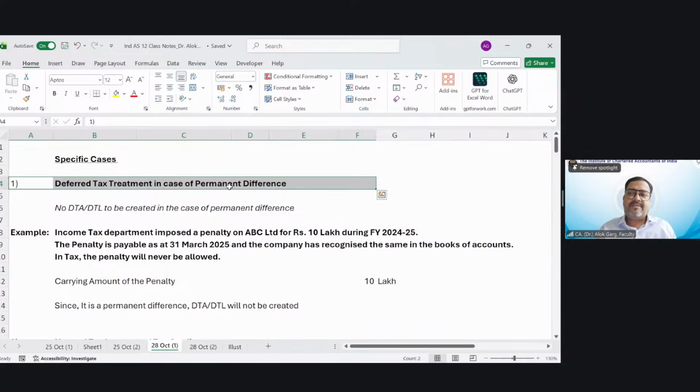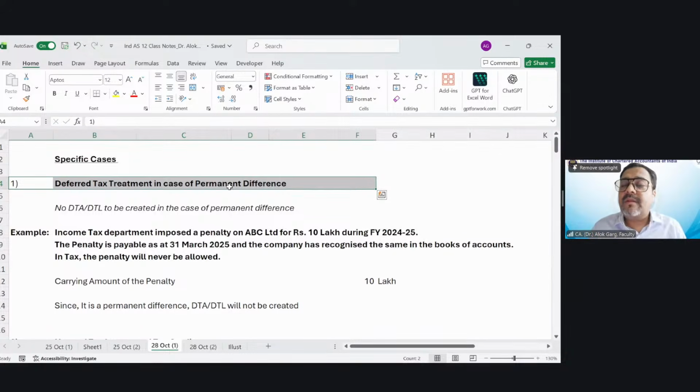Now, my dear friends, if I talk about this penalty payable, this penalty is not allowed in the Income Tax Act. Means this penalty is neither allowed on accrual basis nor on cash basis, right? This penalty will never be allowed.